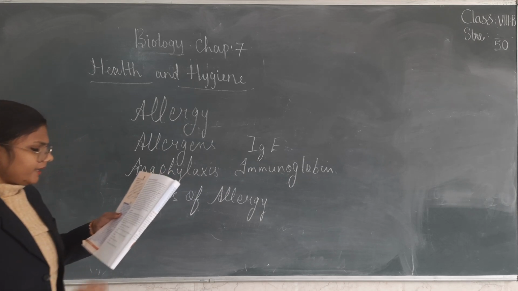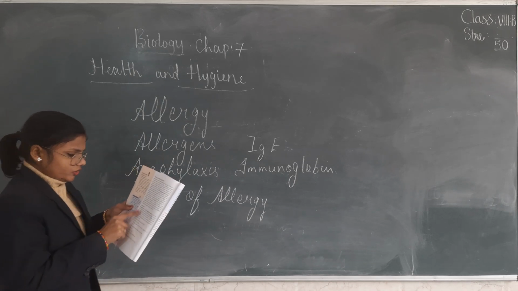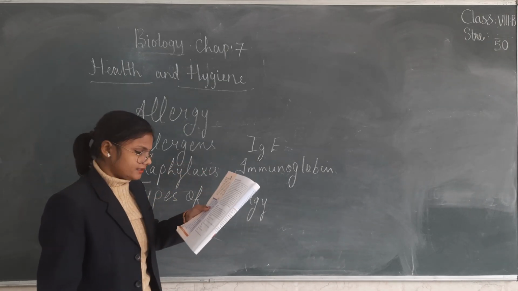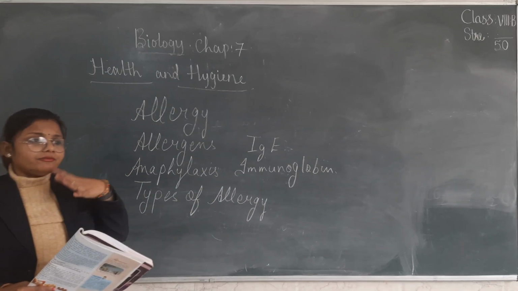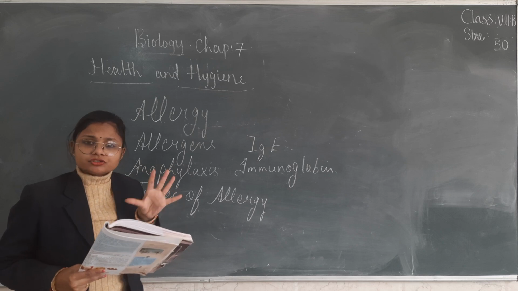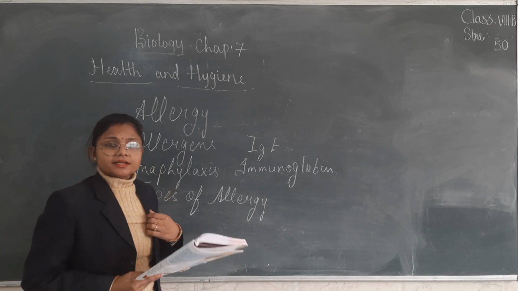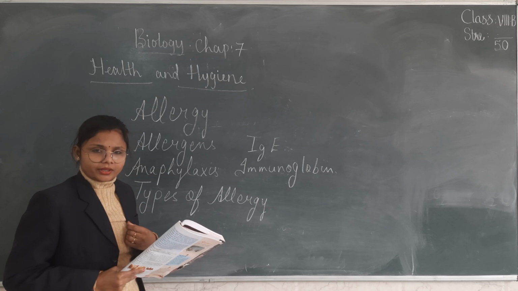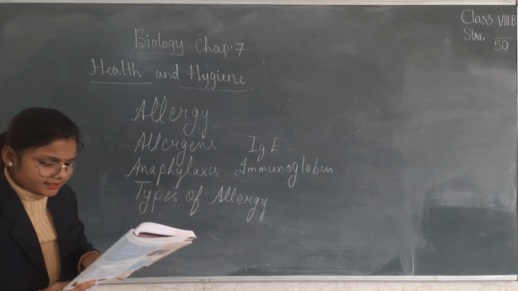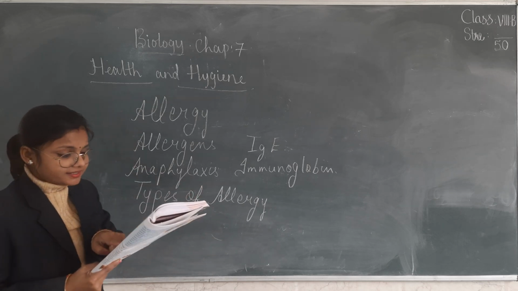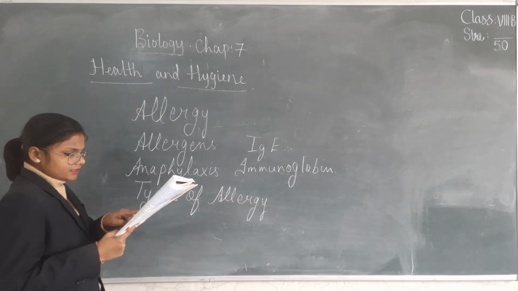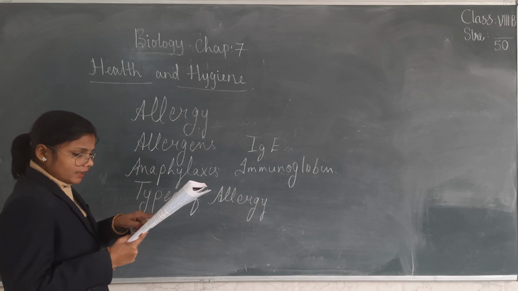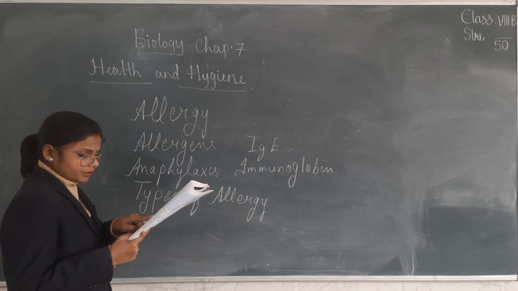Okay, so the next topic that we are going to discuss is anaphylaxis. What is it? It's a type of shock. This shock happens when there is a sudden drop in blood pressure. It's a severe life-threatening reaction to certain allergens. Body tissues may swell, including tissues in the throat.